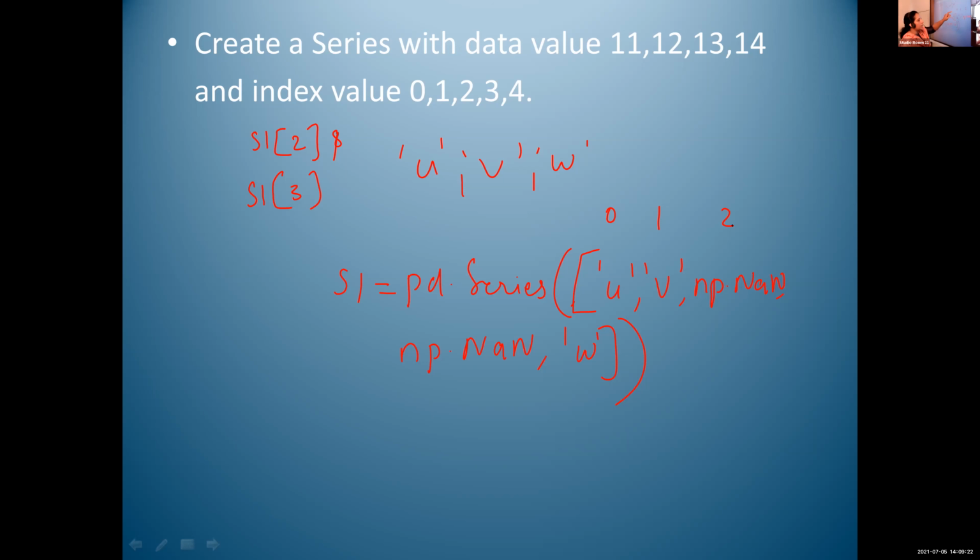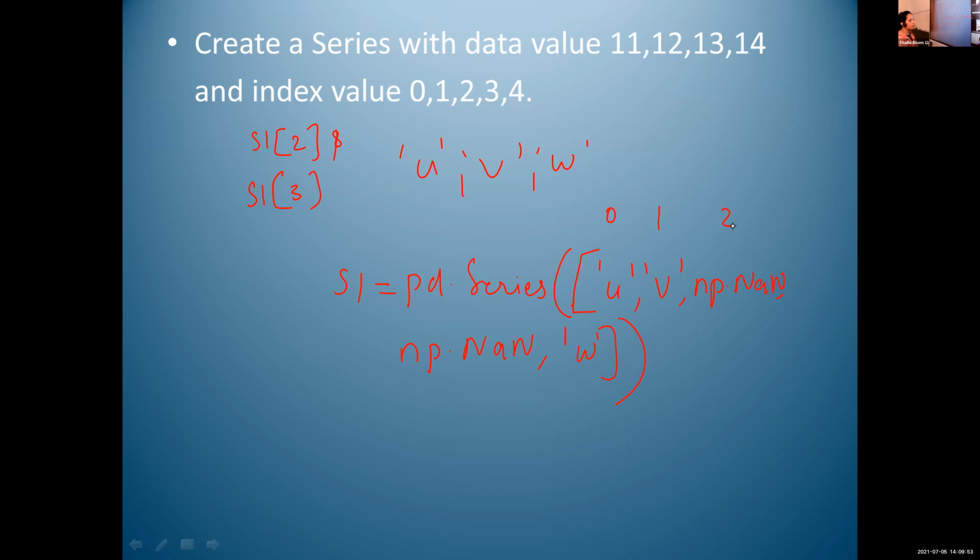So S1 of 2 means 0, 1, 2, that is the third value. When we consider index value, all the default indices start from 0. So S1 of 2 is in the third position.